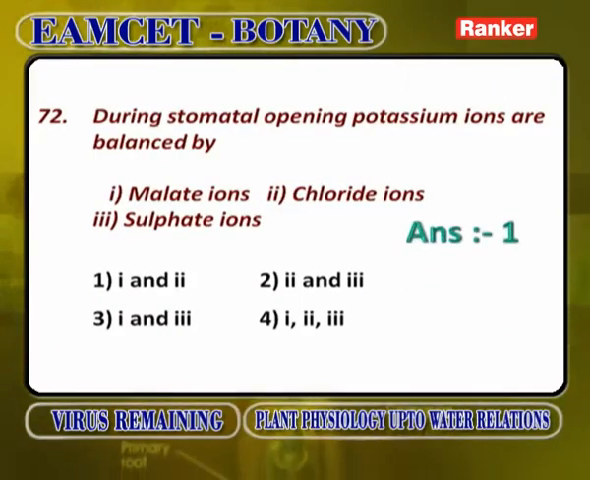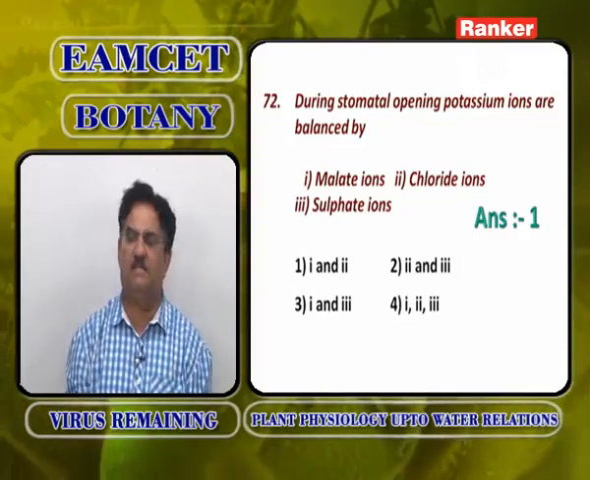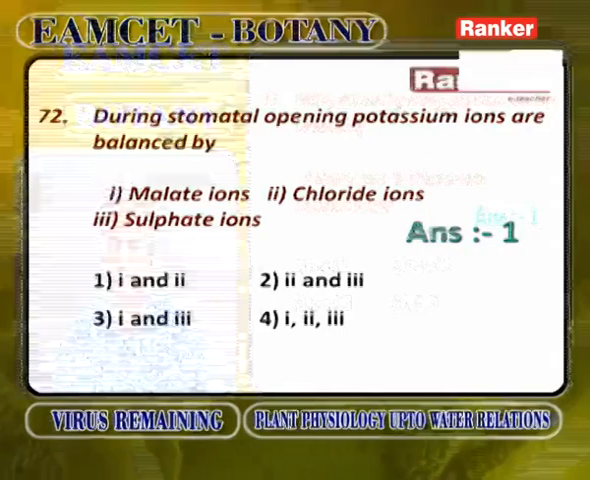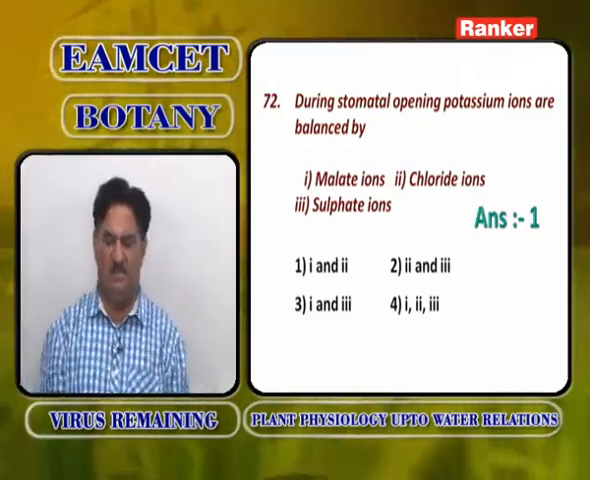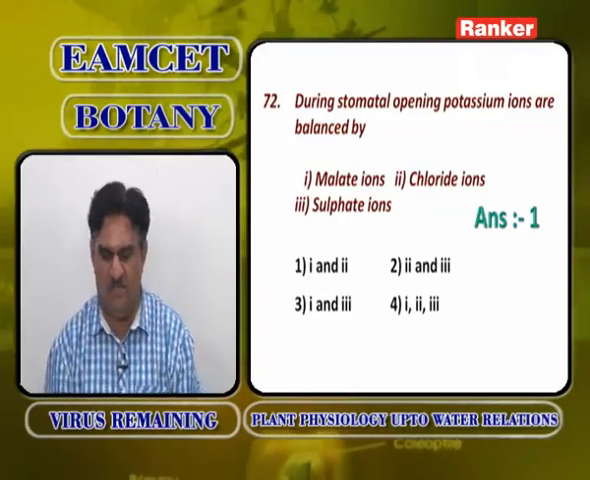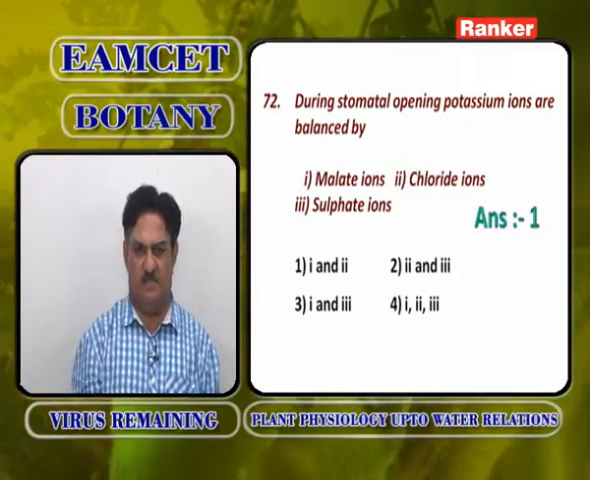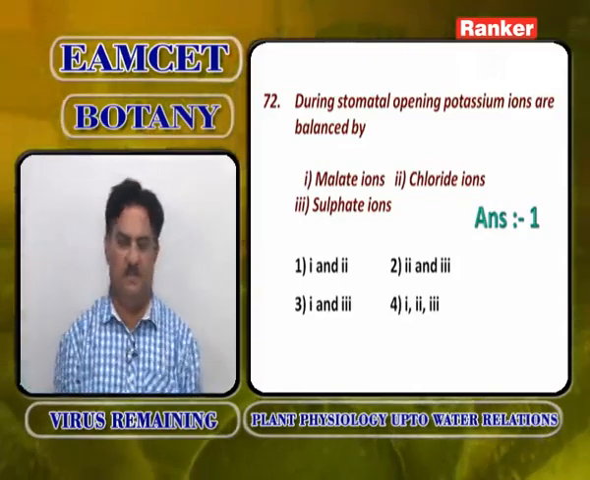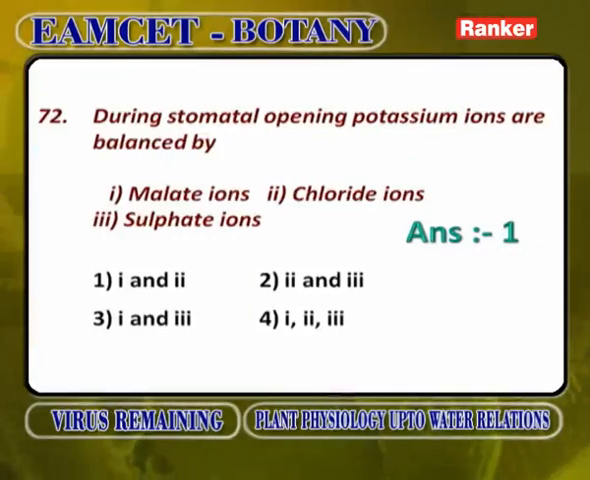During stomatal movement, potassium ions are balanced by what? Potassium ions enter the guard cells. To balance the potassium ions, first Cl minus ions enter the guard cells, then malate ions come into the guard cells. So, not sulfate ions, but malate ions and chloride ions. So, answer is 1 and 2. Chloride ions first enter, but it is not enough to balance the K plus accumulation. So, immediately malic acid in the surrounding cells enters the guard cells, breaks up into malate ions and H plus ions. Ultimately, malate and chloride ions balance the accumulation of potassium ions in the guard cells.